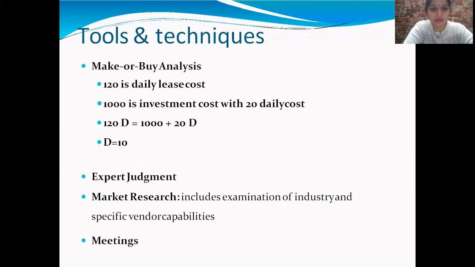Some models are provided for this type of analysis, like the purchase model and manufacturing model. Some questions are also given in this analysis. The third one is break even analysis. Break even analysis implies that at a particular point the total revenue is equal to total cost.